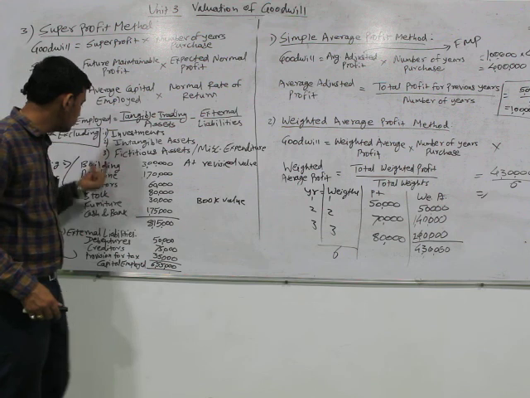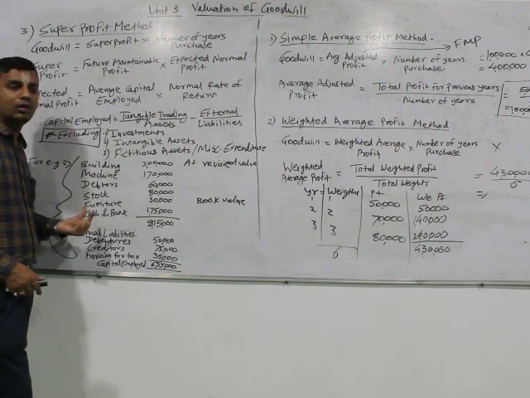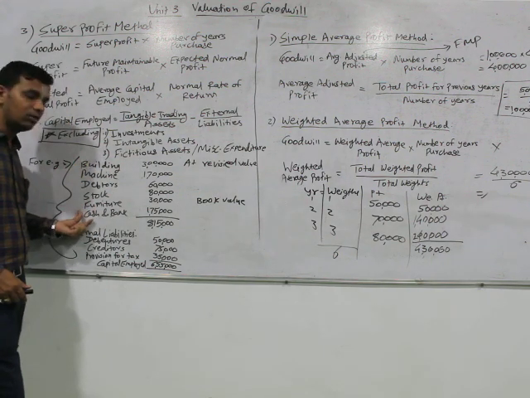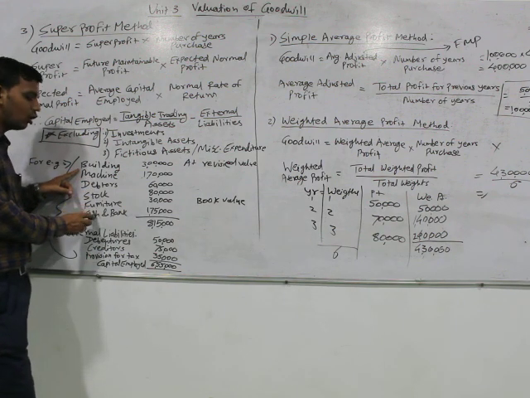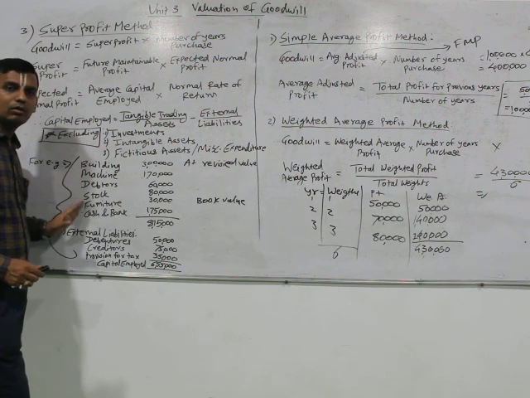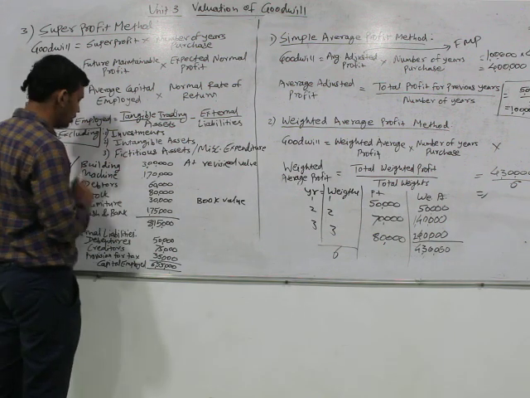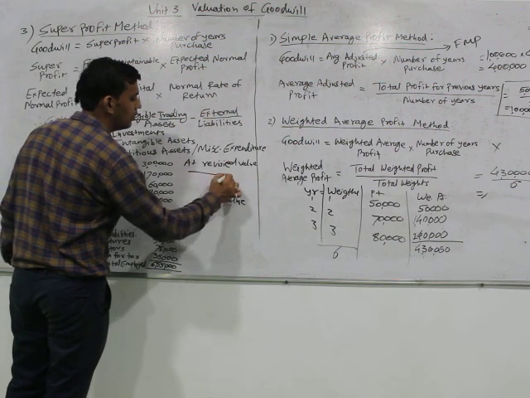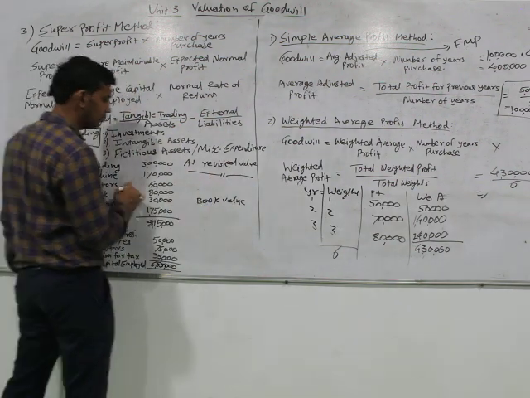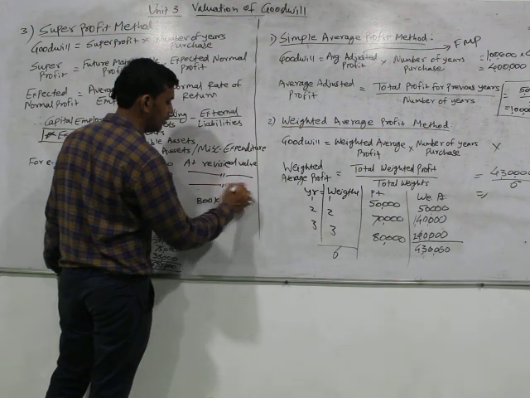Second thing, in this there is no investment kind of thing. All things are related to the operating activities of the business: building, machinery, furniture, data, stock, cash and bank. Nothing is from other sources. So building at revised value 3 lakh, machinery at 1,70,000, again at revised value. Data at revised value 60,000.